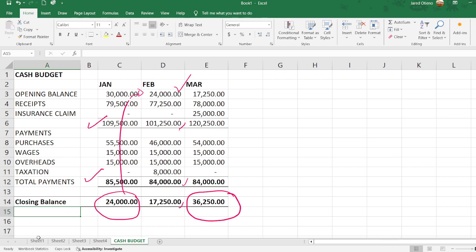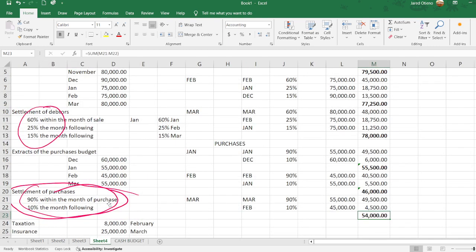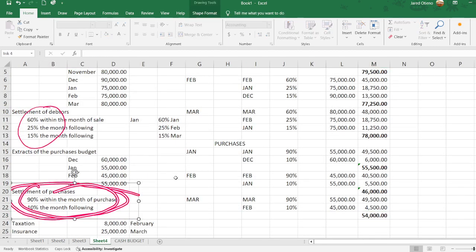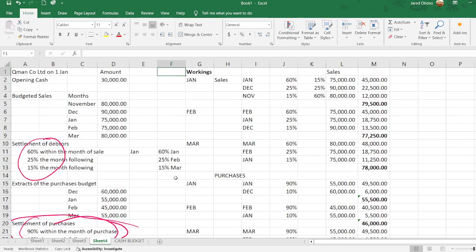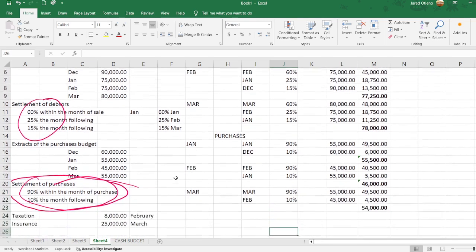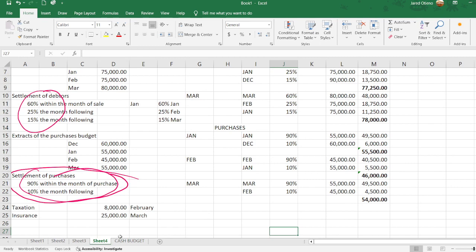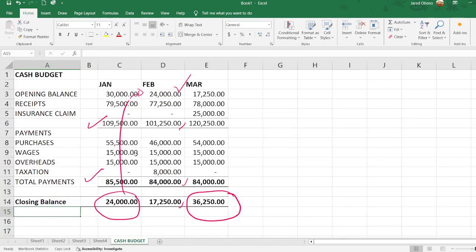If you remember how we started, we looked at the figures we were given in terms of our workings, the sales and how the sales patterns work, then the purchases and how the purchase payments were working through. Then we balanced them off against our expenses.